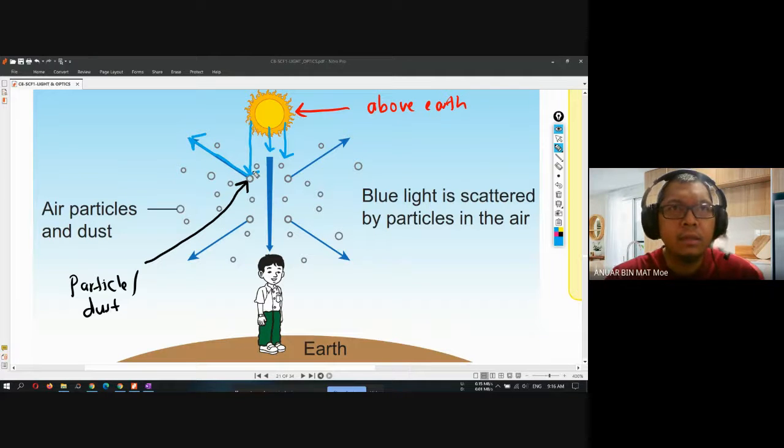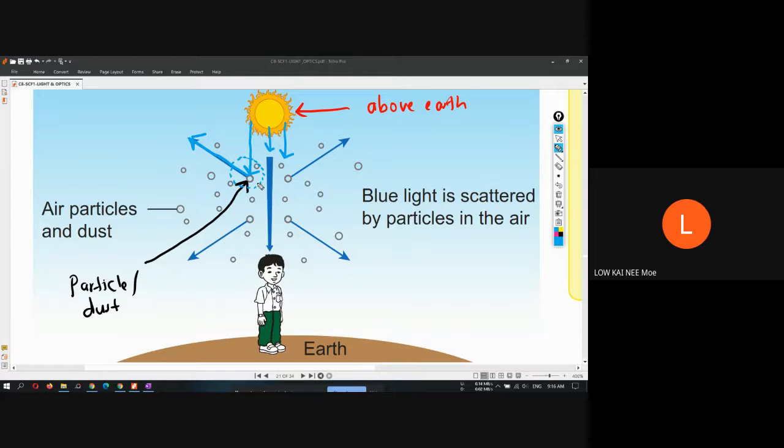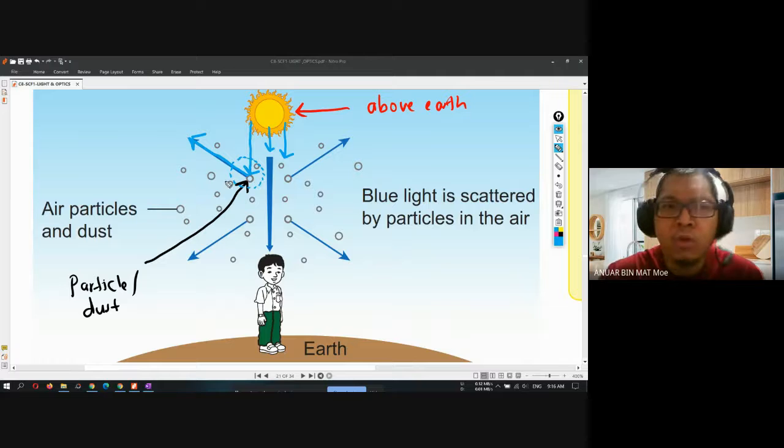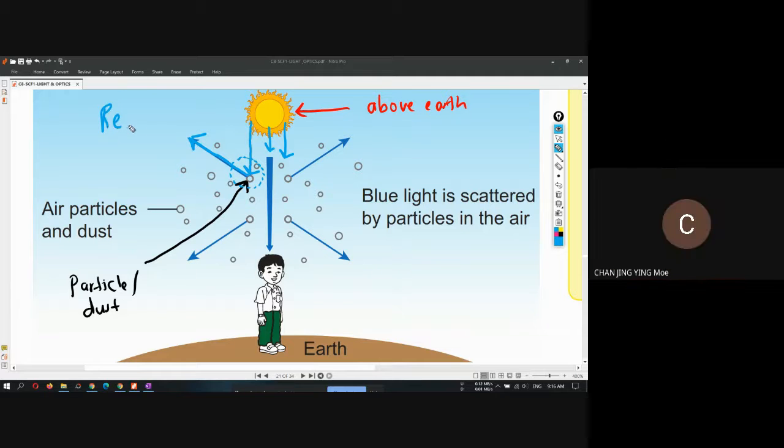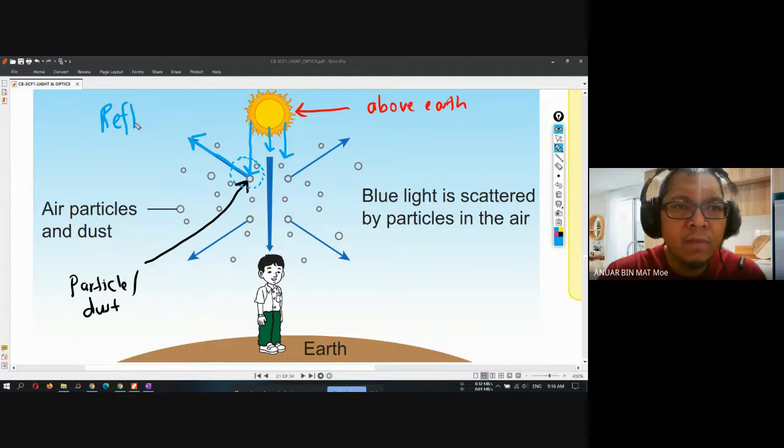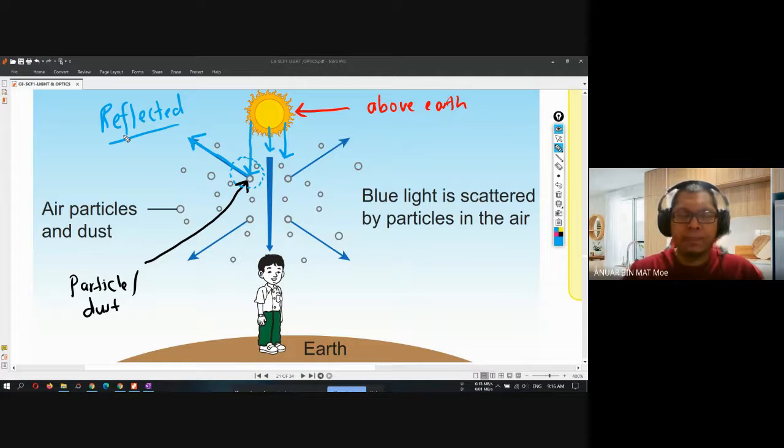Can you see? So what happens in the process here? What happens when the light reaches the particle? Anybody? Scatter. It will be reflected. Reflected to where?